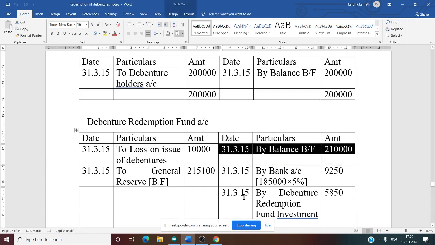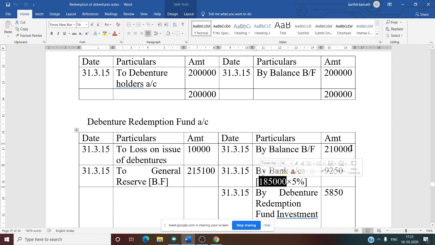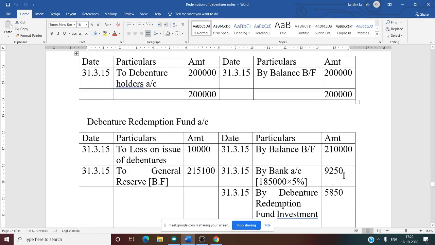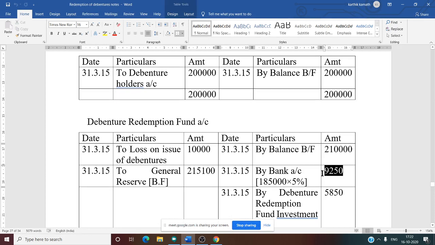So now the next thing is we need to calculate interest. The simplified journal entry we need to pass is bank account debit to debenture redemption fund account. But in this question face value is mentioned, so we need to take face value and not the opening balance. That is why 1,85,000 into the rate of interest given in the problem, that is 5%. See this, interest on investment is 5%. So if you take 5%, you will get interest as 9,250.